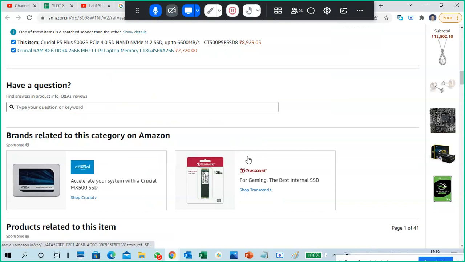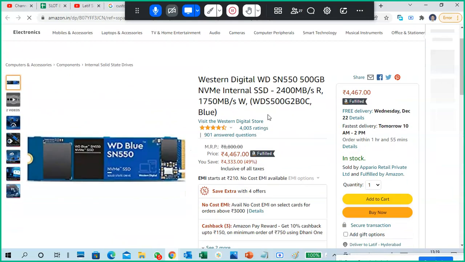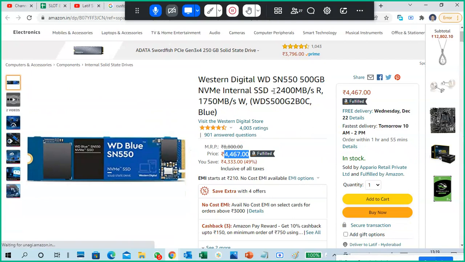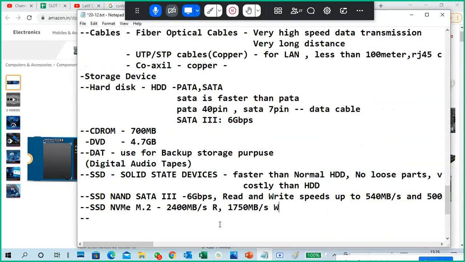Okay, of course I'm searching for it. Okay, I will try. So you can see this is NVMe 500 GB. This is the cost of 500 GB. I can get a 2 terabyte hard disk for that, but this is faster in read and write.